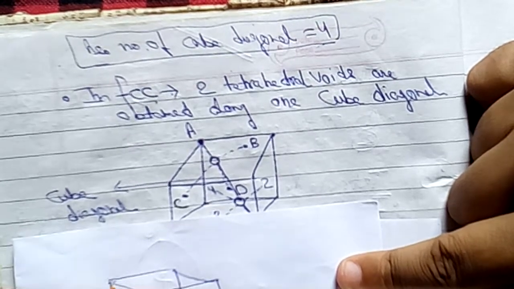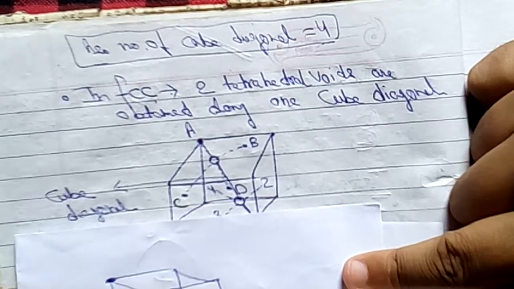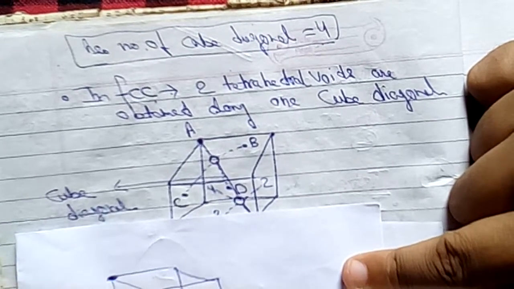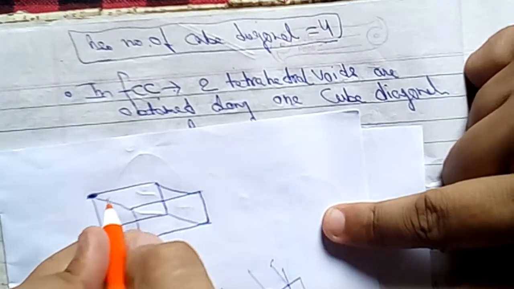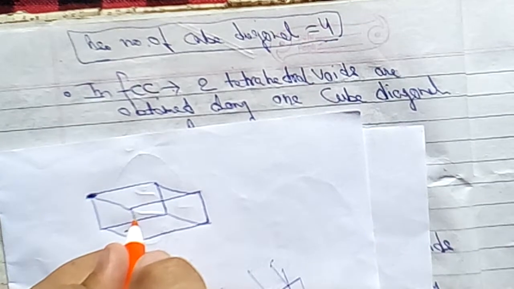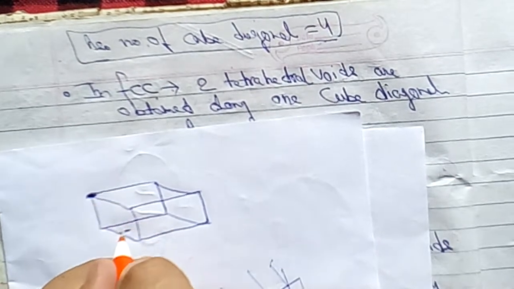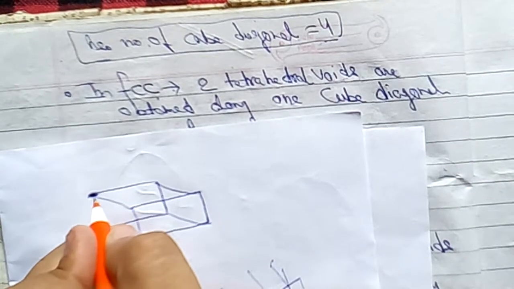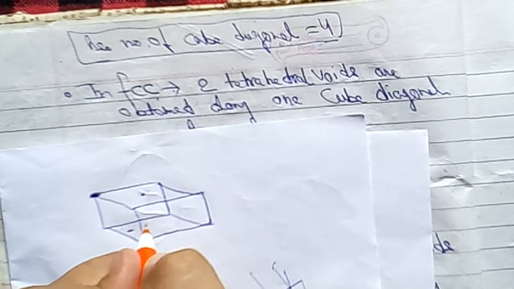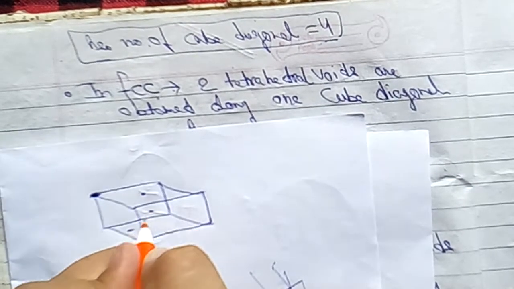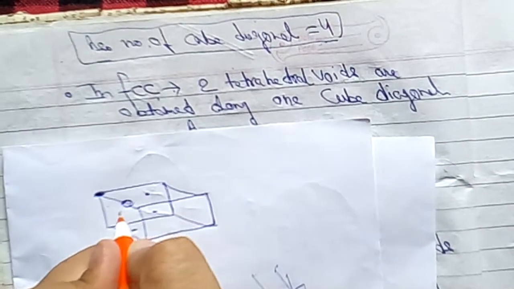Suppose one corner and three faces are involved. One face is from this side, another face on this side, and another face on this side. This is how tetrahedral voids are formed in FCC. One corner is involved and three faces are involved. The combination of three faces and one corner leads to the formation of a tetrahedral void.